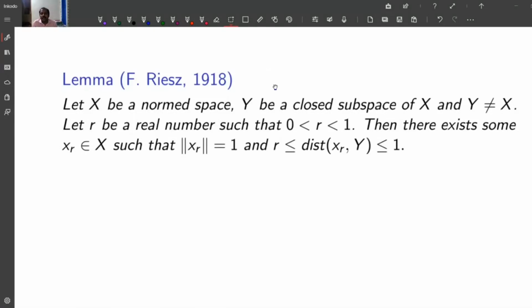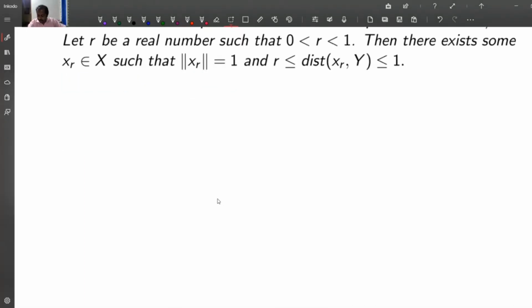So Riesz's lemma says, let X be a normed space, Y be a closed subspace of X, and Y not equal to X. Let R be a real number such that 0 < R < 1. Then there exists some x_R in X such that the norm of x_R equals 1 and R is less than or equal to the distance between x_R and Y, that is less than or equal to 1. That is, Riesz's lemma says that if Y is a closed proper subspace of a normed space X, then there exists a point on the unit sphere of X whose distance from Y is as close to 1 as we please. Now we prove Riesz's lemma.